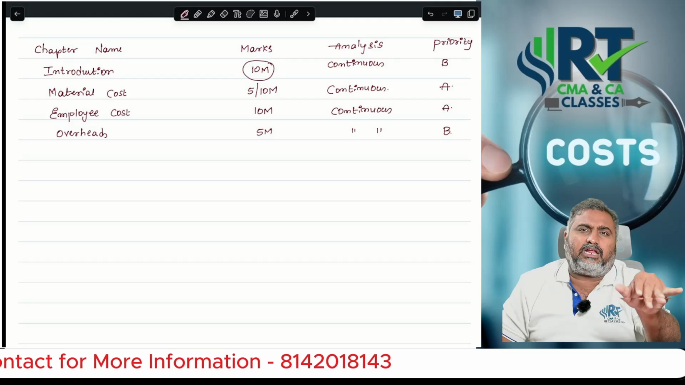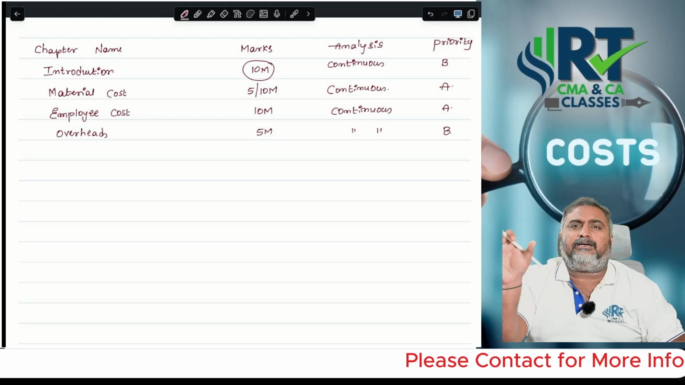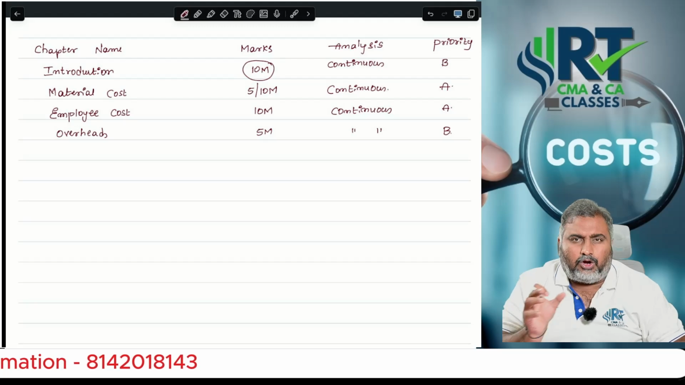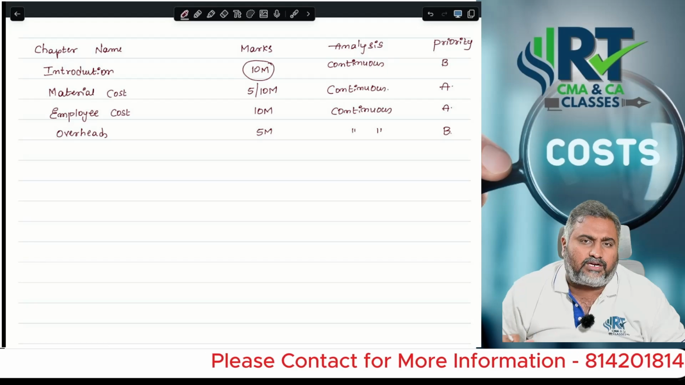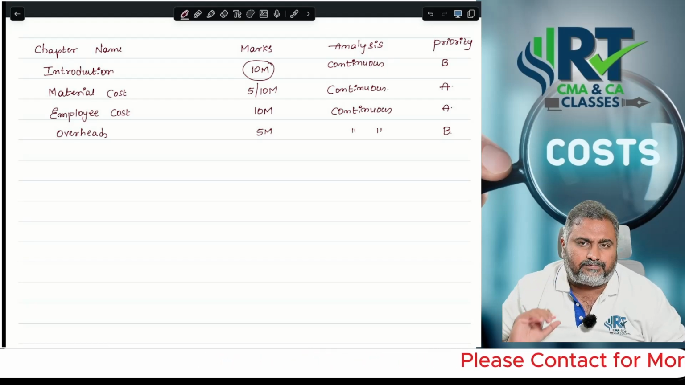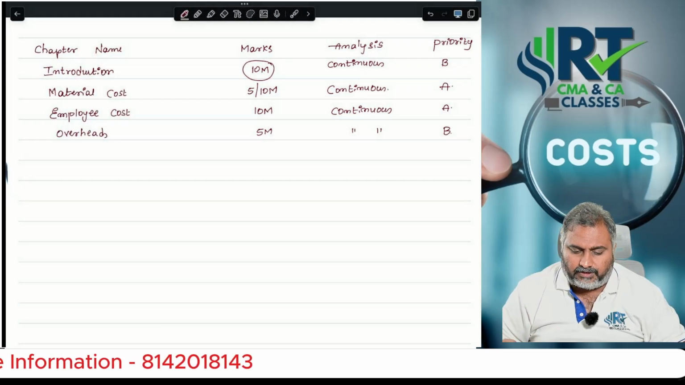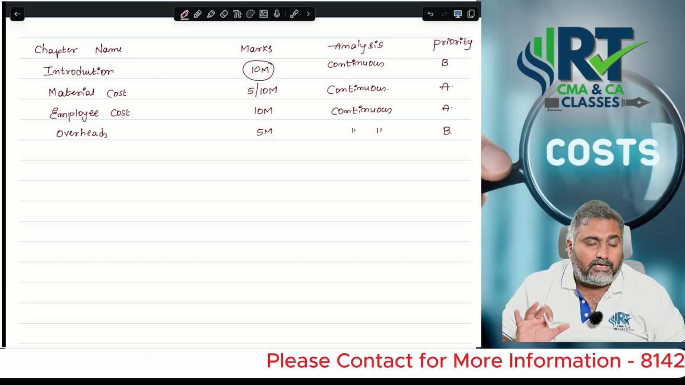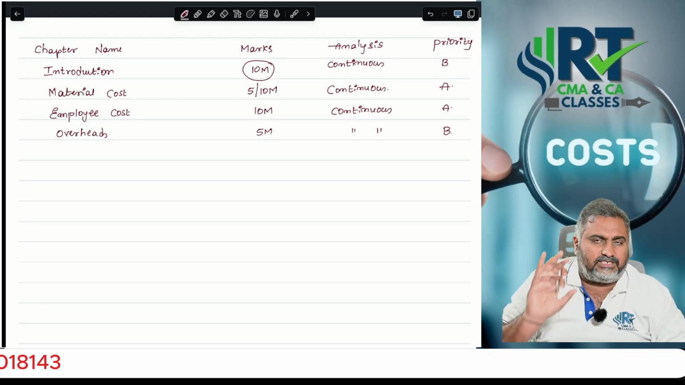In the same way, under over or under absorption, what is the actual overhead incurred? What is the absorbed overhead? Whether it is under absorption or over absorption, how much amount is transferred to the costing P&L account, how much to work in progress, how much to cost of sales, how much to finished goods. How to do these adjustments, you can learn. That concept also has a possibility to arise in case based questions.